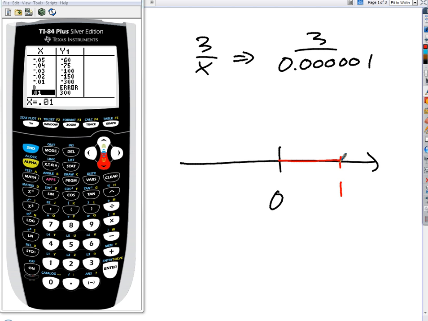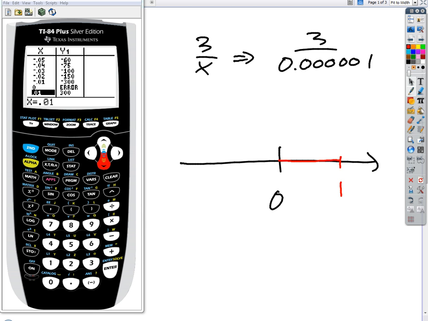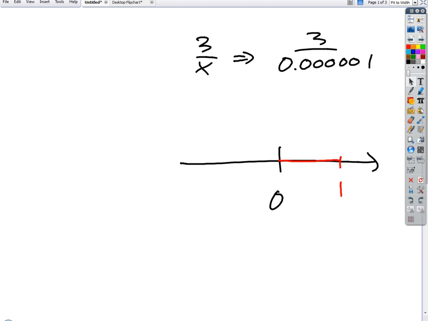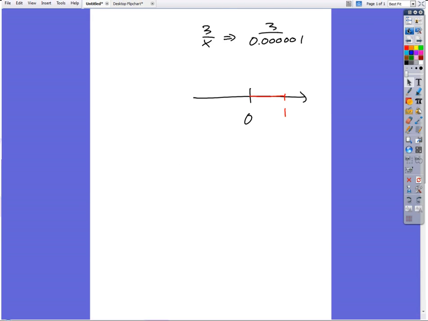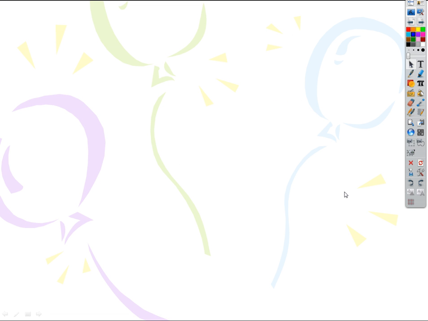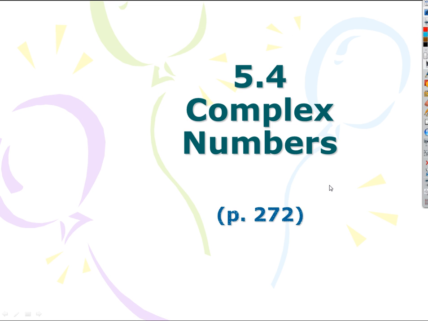And that's what I want to talk about today: how could we do that? Here's the problem we're faced with. We're talking about complex numbers, which is sort of the title of this section.